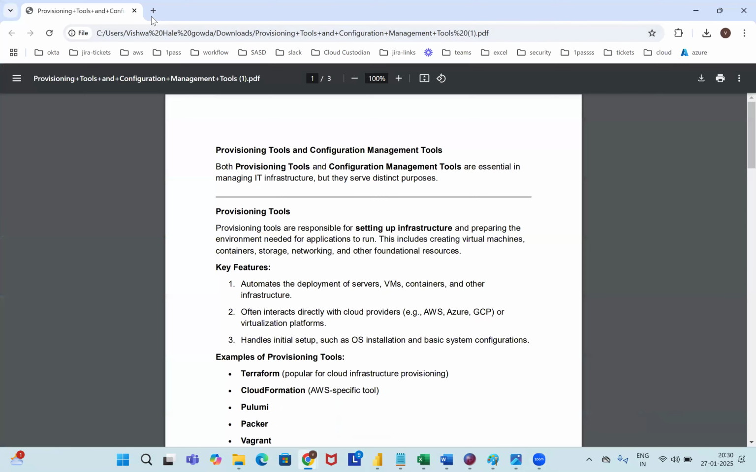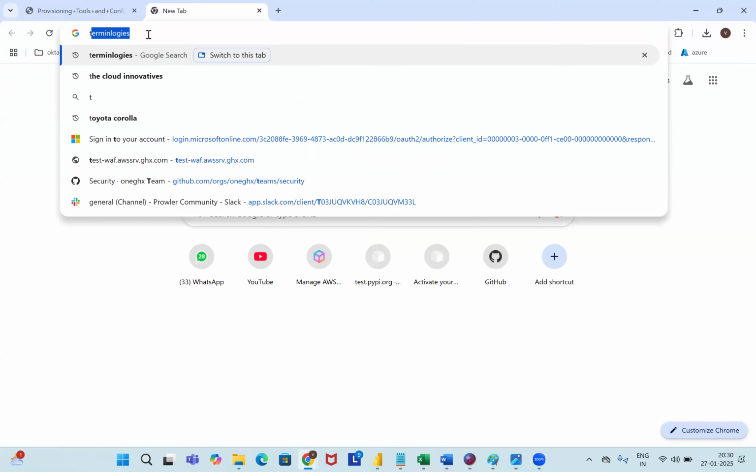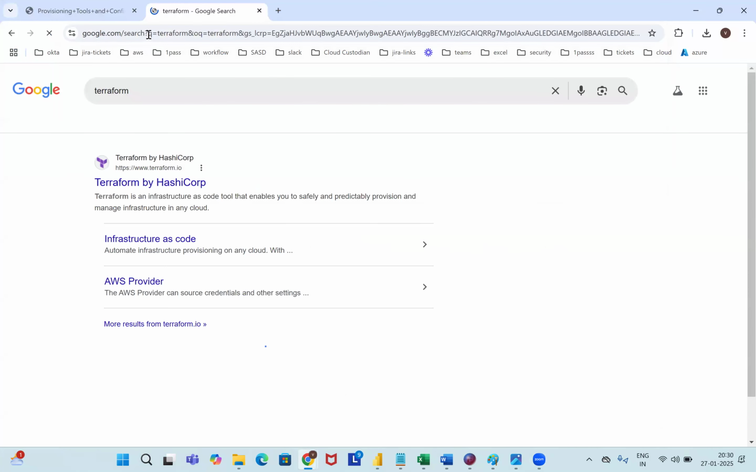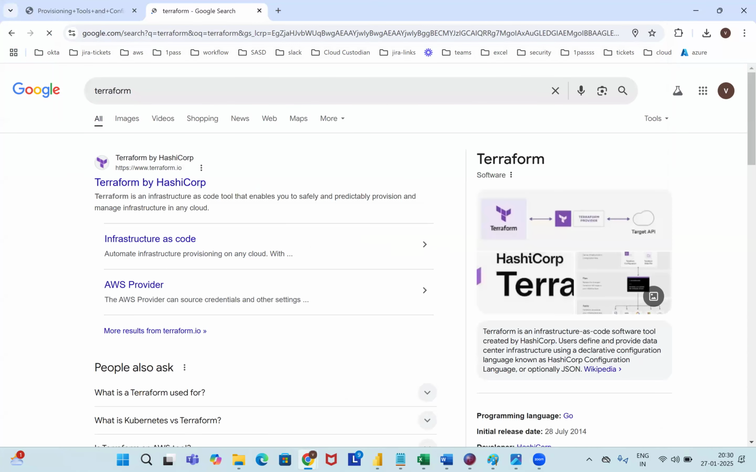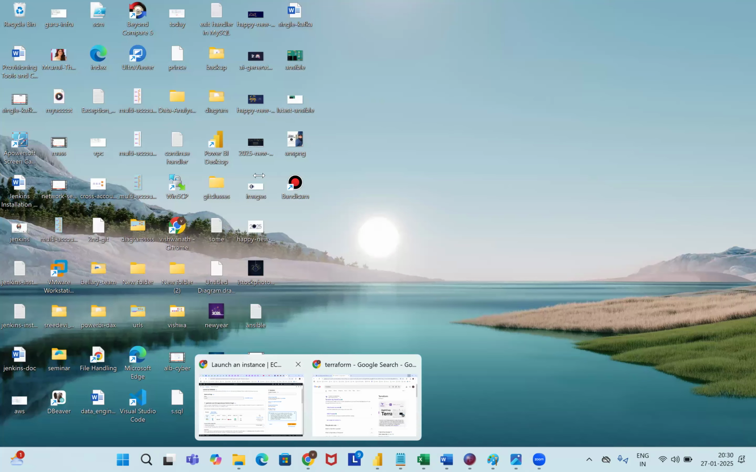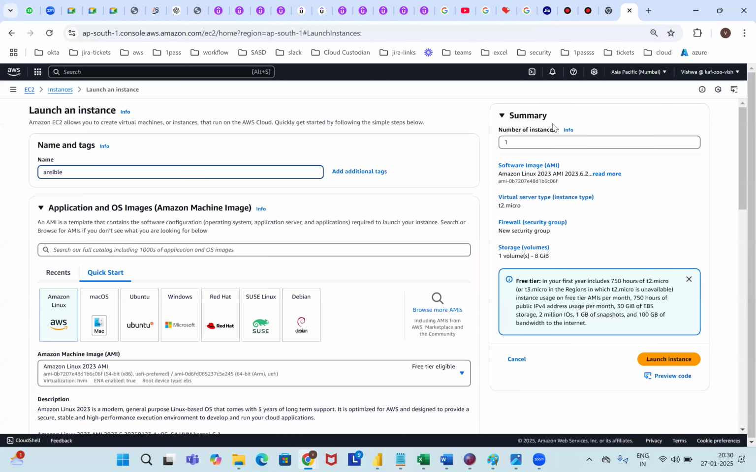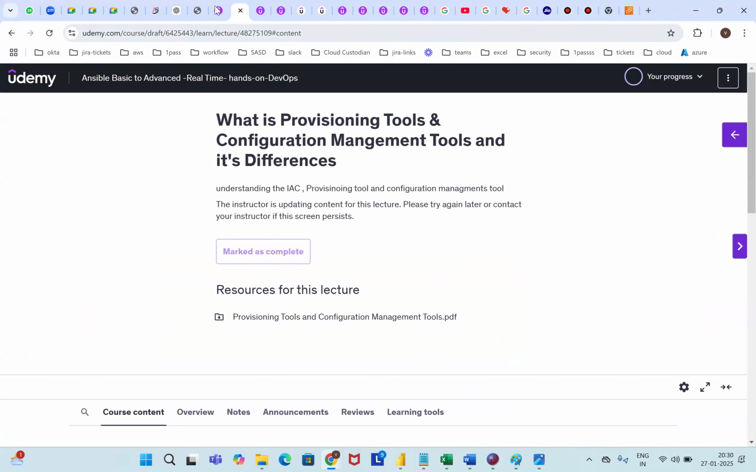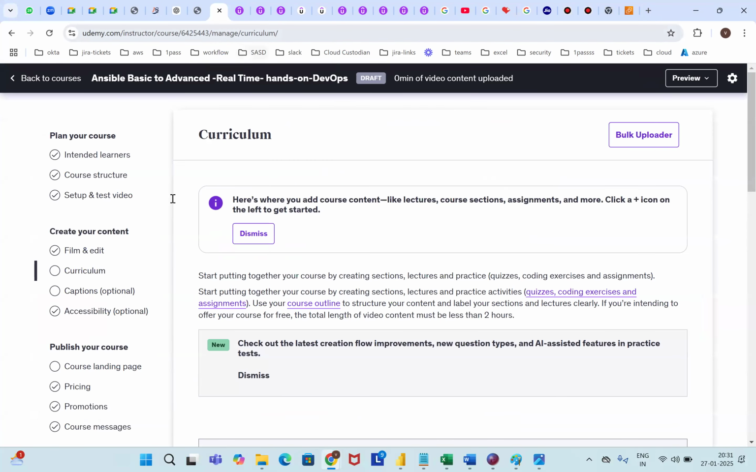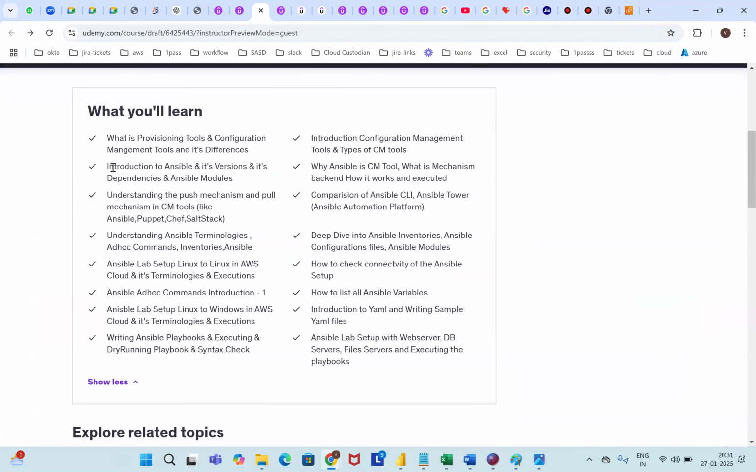I have one question for Ansible. There is something called Ansible Tower nowadays, correct? Will we be covering that also? Yes, yes. I have mentioned it in my syllabus, also on Udemy. There is a concept called introduction to Ansible and its versions, and comparison of Ansible CLI. Ansible Tower is also nothing but the Ansible Automation Platform. This also.